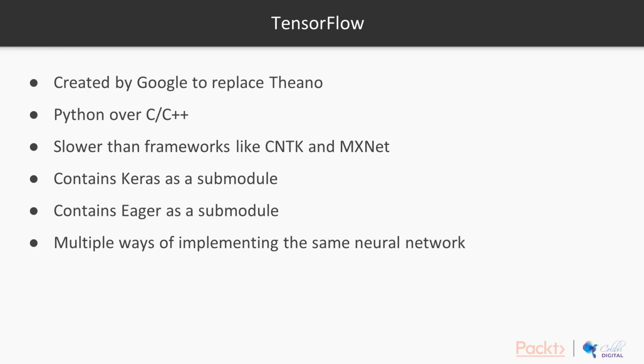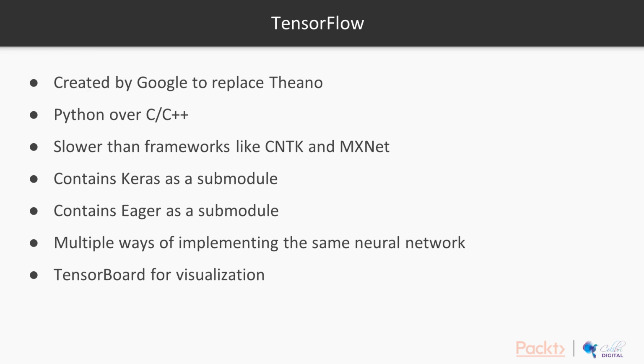However, the deep learning community has been voicing its concerns about the fact that you have multiple ways of implementing the same neural network in TensorFlow, and that's kind of confusing and also very hard to manage, especially when you have teams of developers working on TensorFlow together. Everybody might have a different context, different understanding of how to do the same thing, and it makes it very difficult to understand one another.